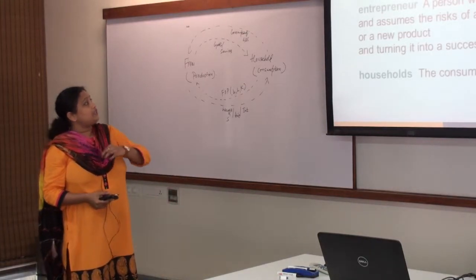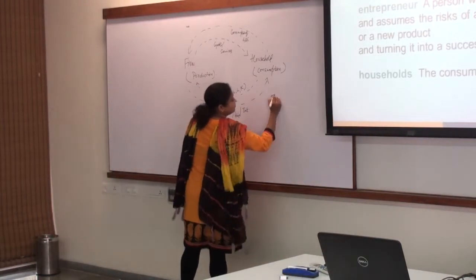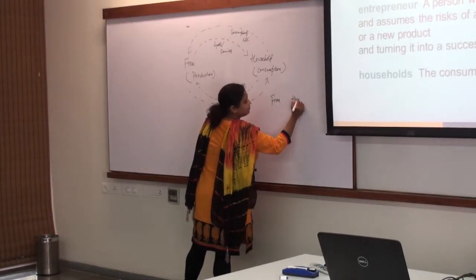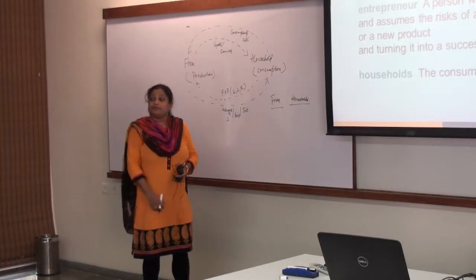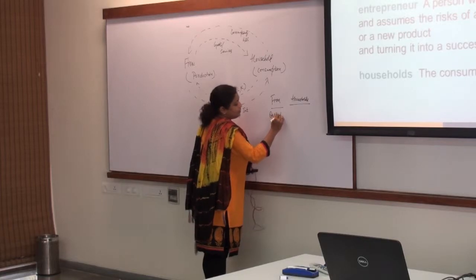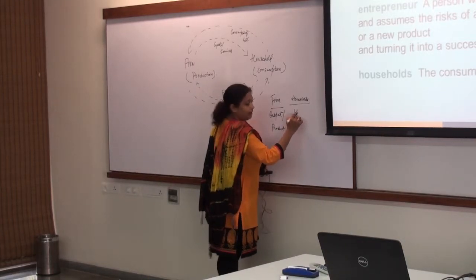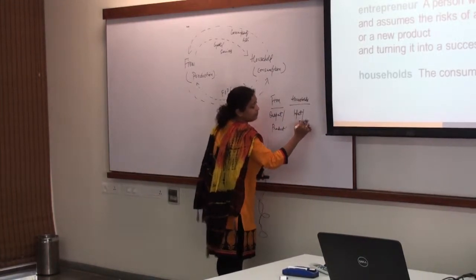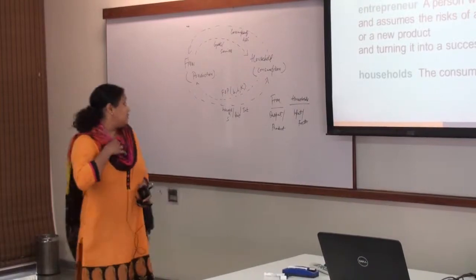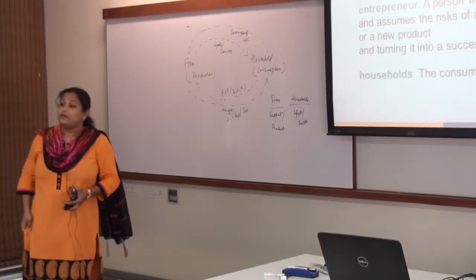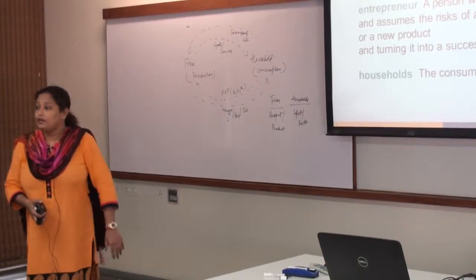Firm, an organization that transforms. Now first of all you have to understand firm and households. Which of them is an output market? Firm. So it will be known as, students, output market or product market. And this is known as input market or factor market. You can note it down. The households are known as input markets or factor markets, while the firm is known as product market or output market. Why? Because they are making output and these people are giving input.